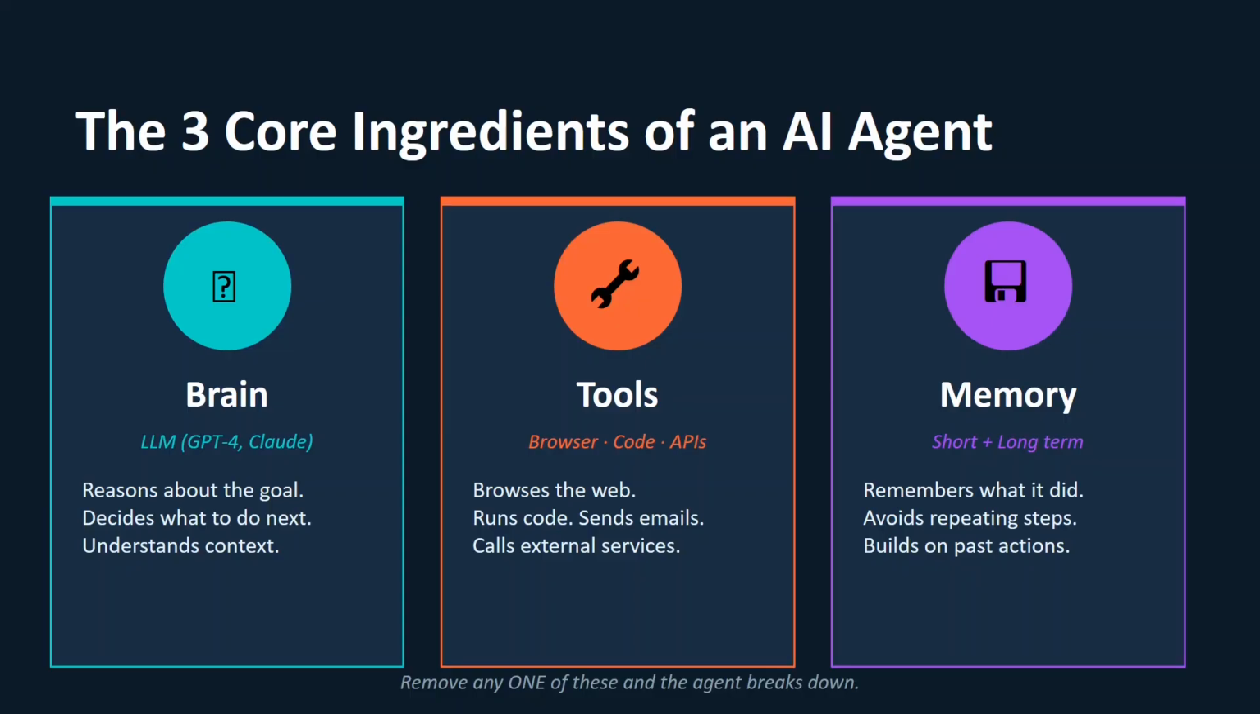Tools like external APIs, browser, code, whatever is needed. Those all list comes under the tool. It could be APIs, databases, browser, anything. Then comes the memory. So there are two types of memory. One is short term, one is long term.